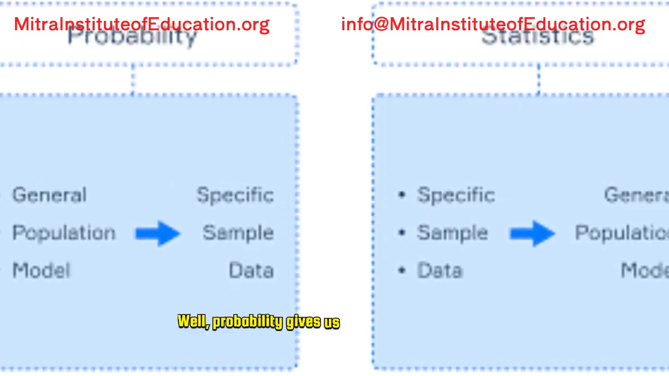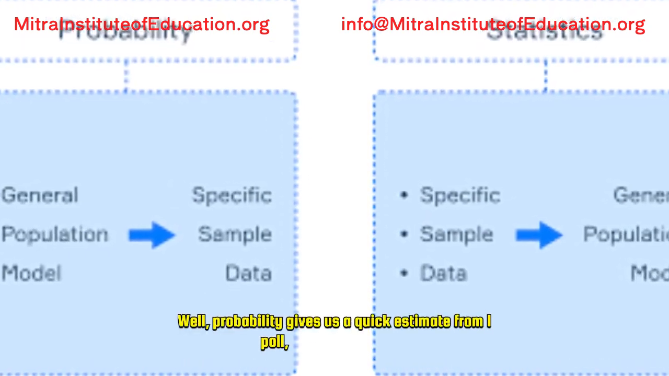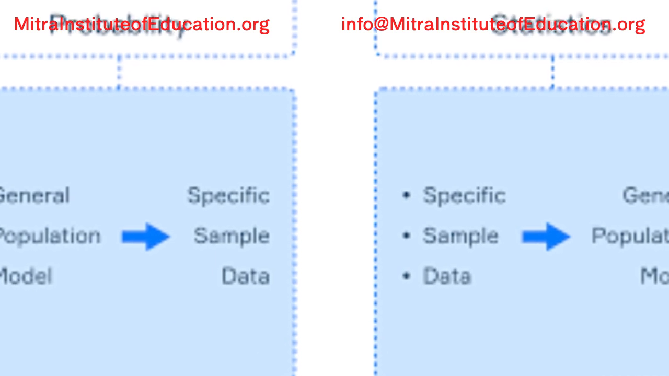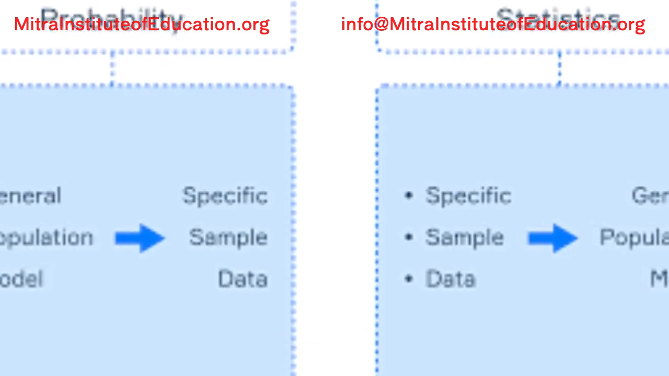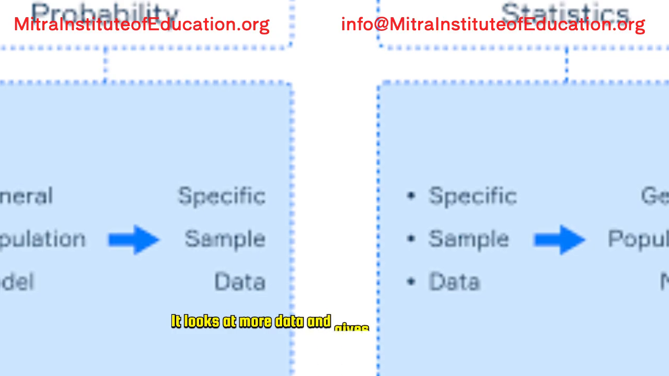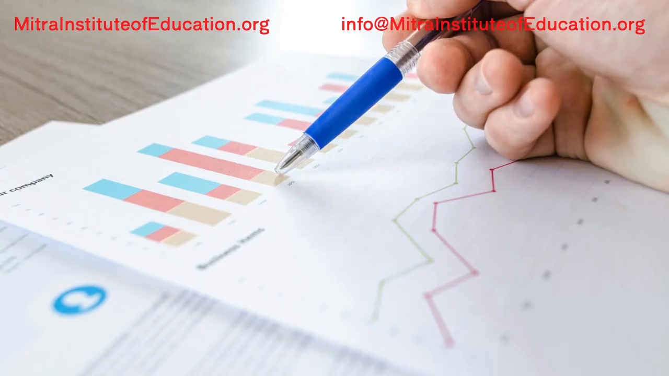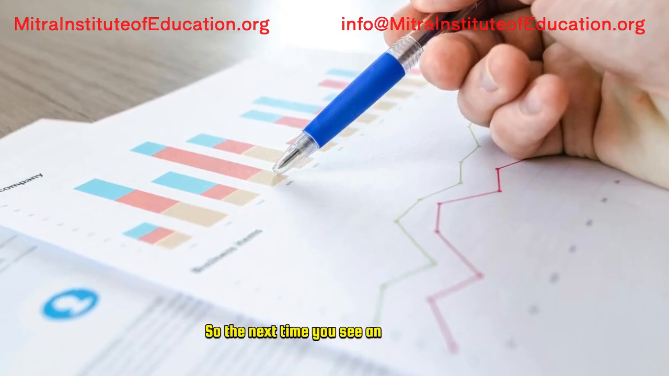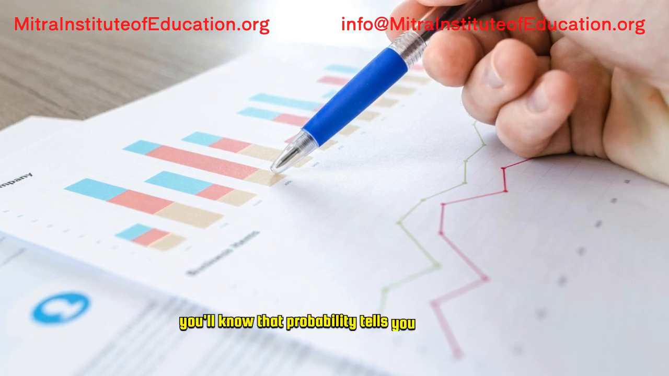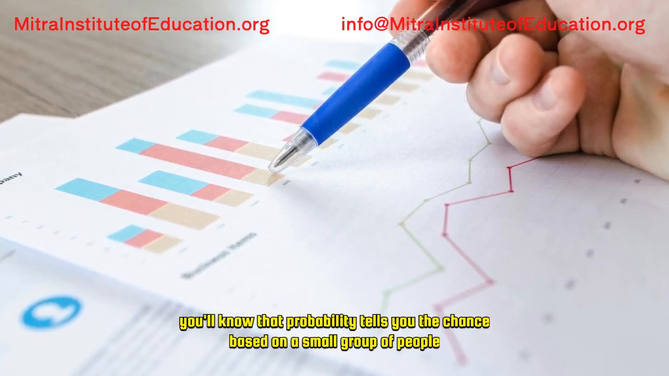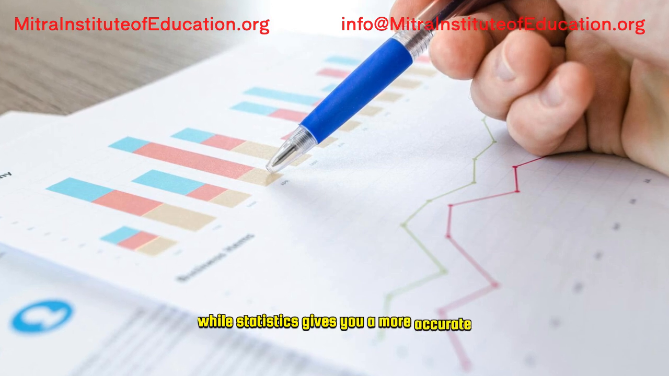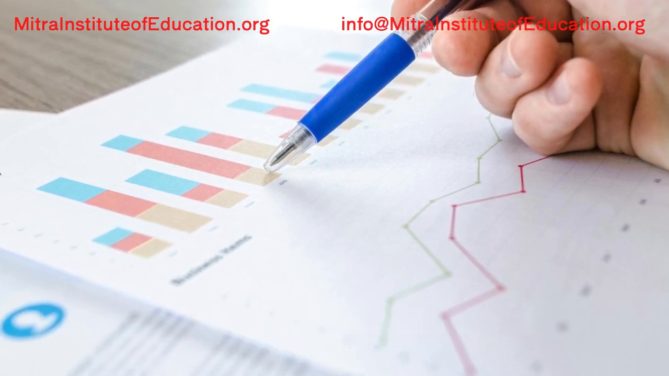Okay, so how are statistics and probability different? Well, probability gives us a quick estimate from one poll, like a quick guess. But statistics goes deeper. It looks at more data and gives us a more complete picture. So, the next time you see an election poll, you'll know that probability tells you the chance based on a small group of people, while statistics gives you a more accurate prediction by considering lots of information.